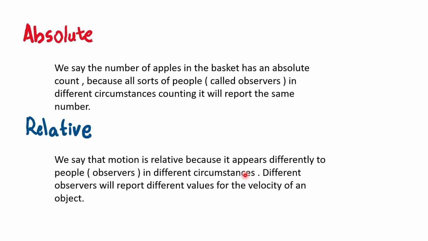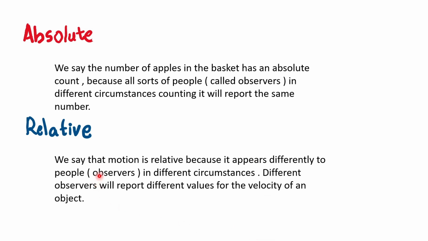Right? On the other hand, we have motion, the motion of trees and horses. In our previous example, we saw that different people perceived motion differently. The motion of the trees appeared differently to different people. For one person, the trees were just standing there. For another person, the trees were moving backward. For another person, the trees were moving in a different direction. Right? So motion appears differently to different people. We tend to call these people observers in special relativity, but I'll get back to that. Different observers will report different values for the velocity, as opposed to the first case where different observers reported the same number for the count of the apples. Here, different observers are reporting different numbers.